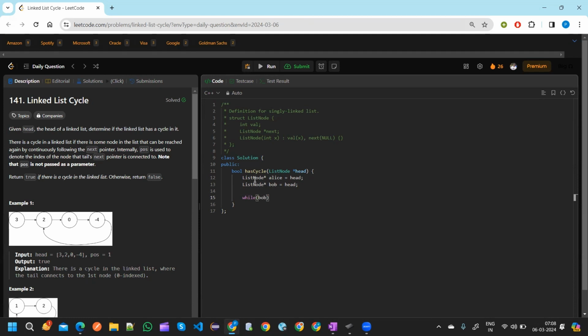So if there is no loop, that means Bob will reach the end first. So we will write: while Bob is not equal to null and Bob's next pointer is also not equal to null, in that case, Alice will take one jump and Bob will take two jumps.